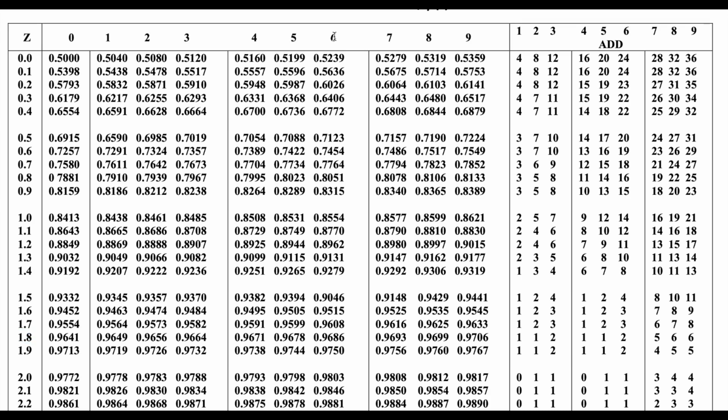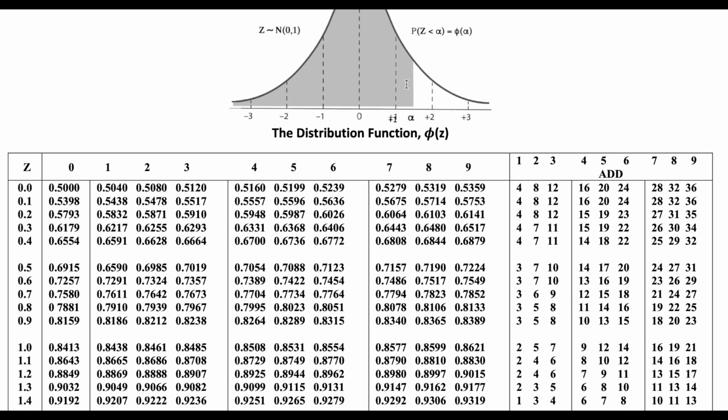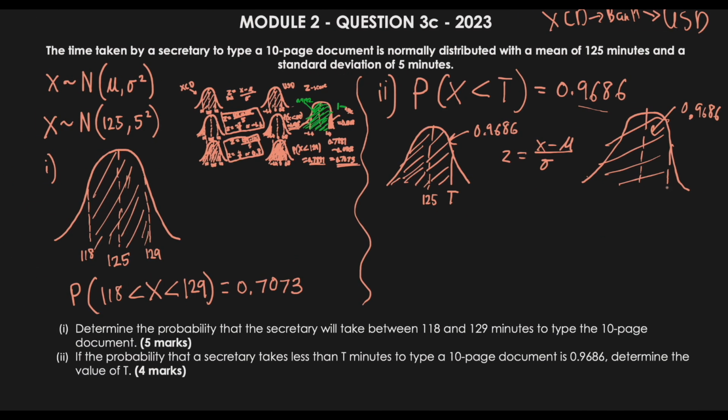So our answer for that z-score would be 1.86, because 1.86 gives us 0.9686, meaning that the shaded region that we just found to the left would be 0.9686. So the z-score is 1.86.